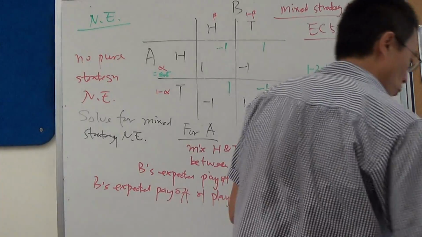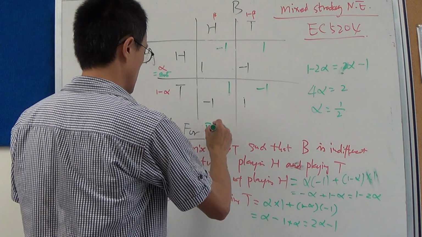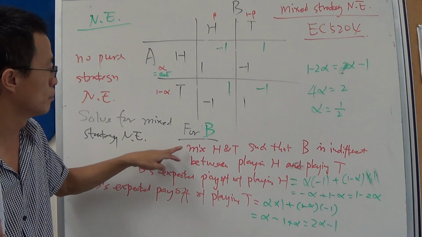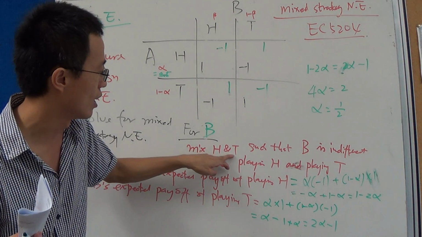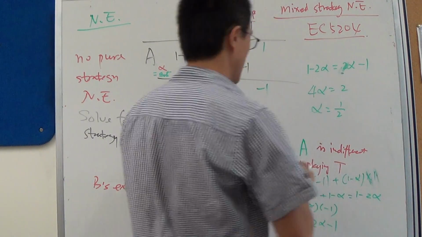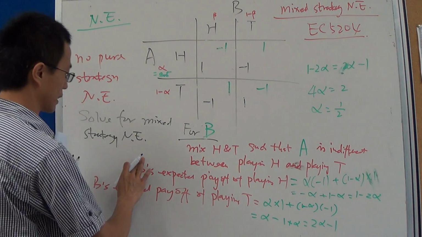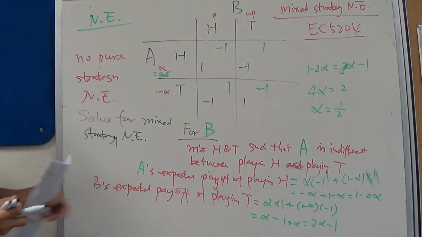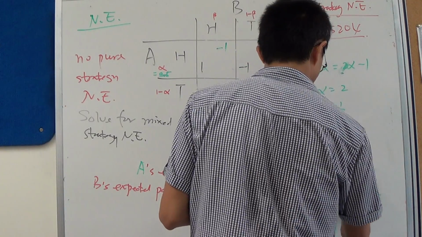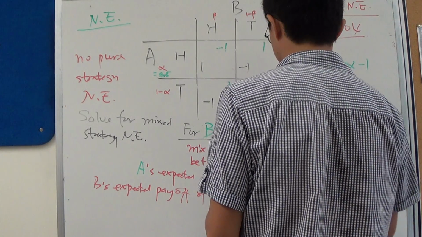So A's mixed strategy should be 50% chance of playing head, 50% chance of playing tail. Okay, that's for A. For B, similarly, he is in exactly the same way. He's got to mix the head and tail such that A is indifferent between playing head and tail. So now we need to calculate A's expected payoff of playing head, and playing tail. What is A's expected payoff playing head?